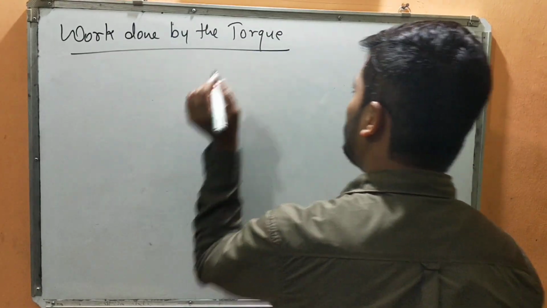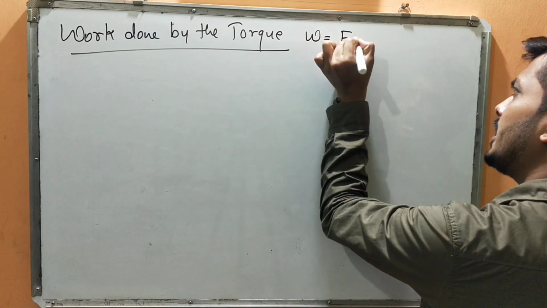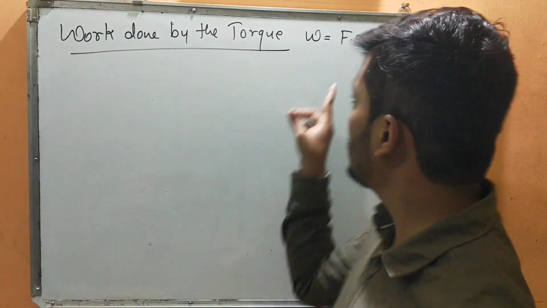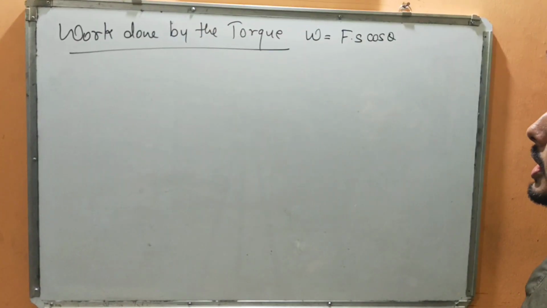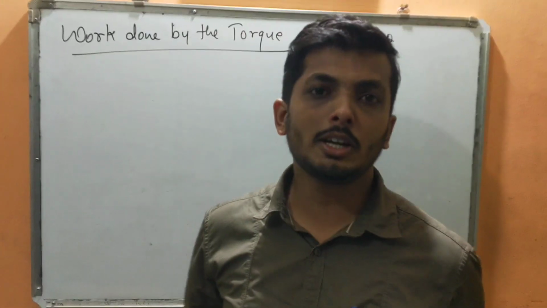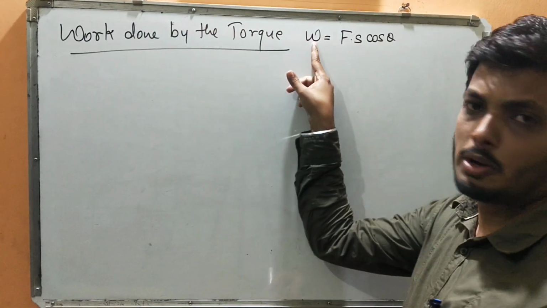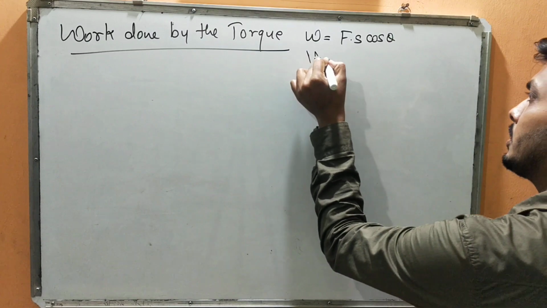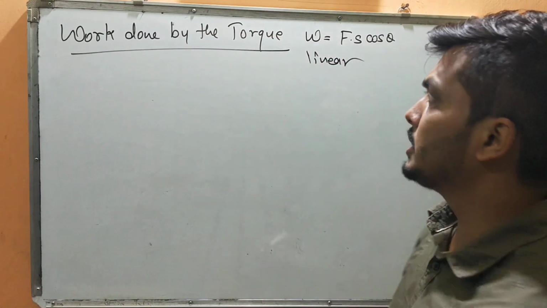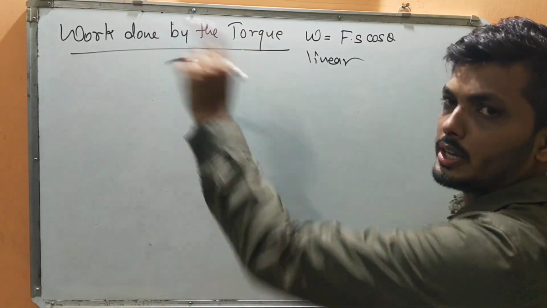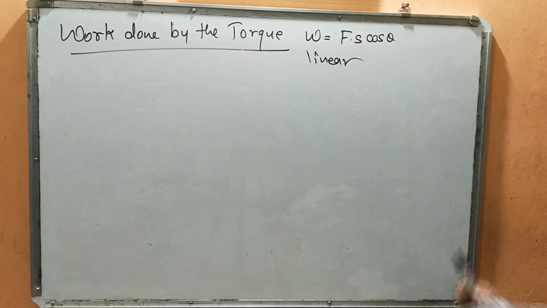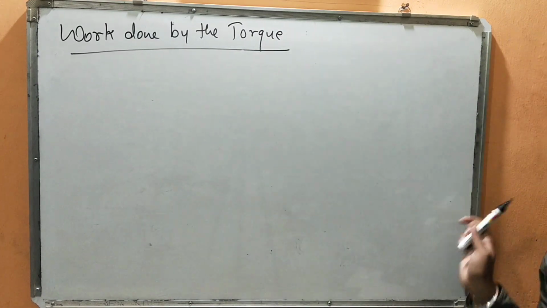First, all of you should know what work done is for linear motion. It is F dot S cos theta. It is a scalar quantity, a very good example of a dot product where two vectors multiply giving one scalar quantity. Work done is a scalar quantity measured in joules. Now we are going to study work done by the torque. Force is responsible for linear work, but now we are studying rotational motion, so instead of force it will be torque, and we are going to measure the work done by the torque. All of you know what torque is: it is r cross F.